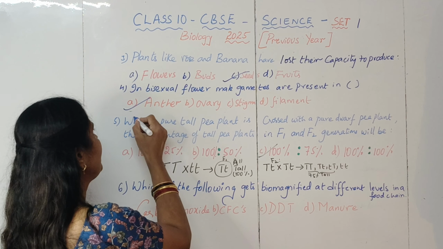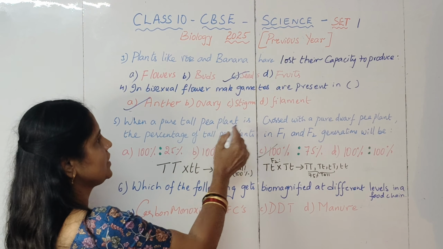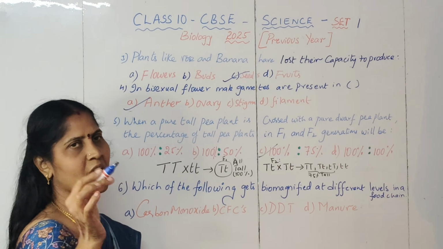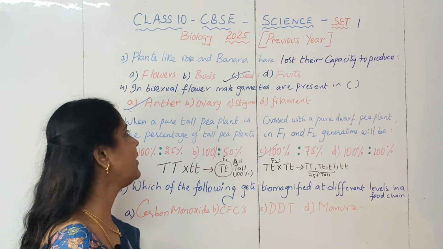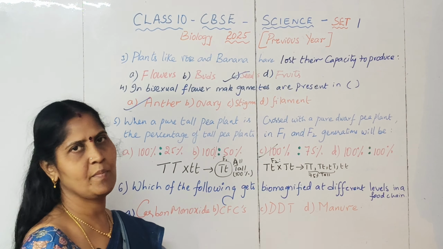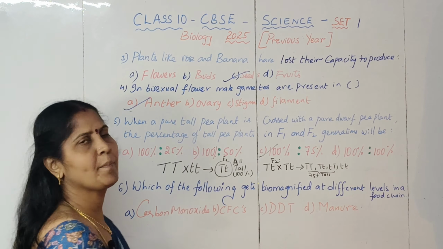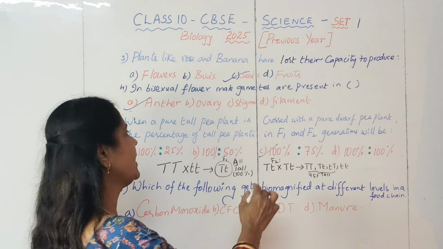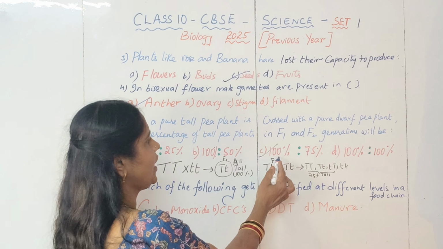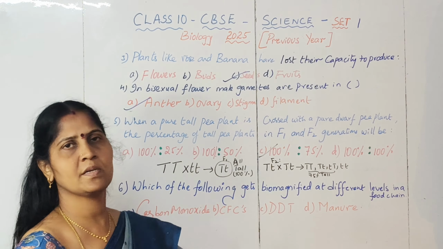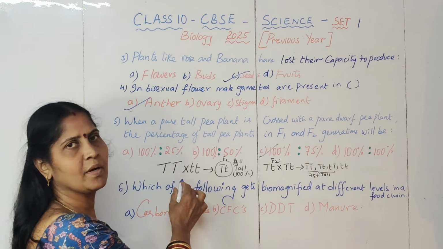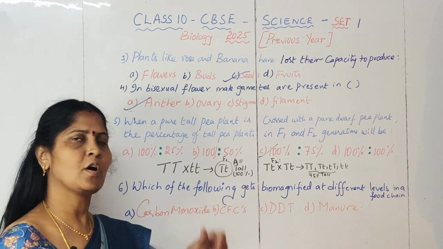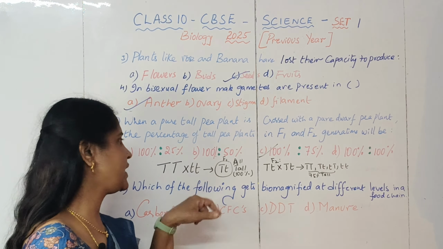Next, when a pure tall plant is crossed with a pure dwarf pea plant, the percentage of tall pea plants in F1 and F2 generations will be, what will be the option? Different percentages have been given and the answer here is F1 versus F2, 100% to 75%. And how we are getting that answer: capital T, which is the tall plant, is crossed with the dwarf plant, small t.